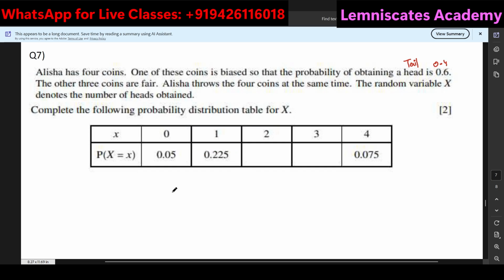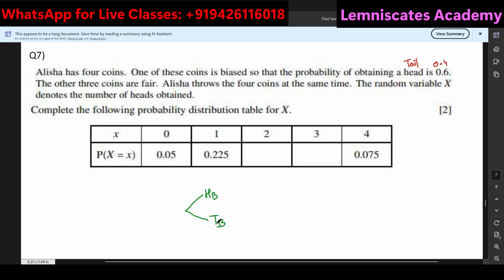Okay. So let's say I'm saying that for the probability of 0, only tails are there and one of the tails is biased. So it will be 0.5 cube into 0.4, that will give me 0.05. Similarly, if x equals 4, it means all of them are heads. So one of them is biased, the other three are fair. So 0.5 cube into 0.6 will give me 0.075. So it's a very simple thing. But then if I talk about the probability of getting 1, then how am I supposed to calculate this? So over here, because we are having 4 coins, let's say the first coin that I'm having is a biased one.